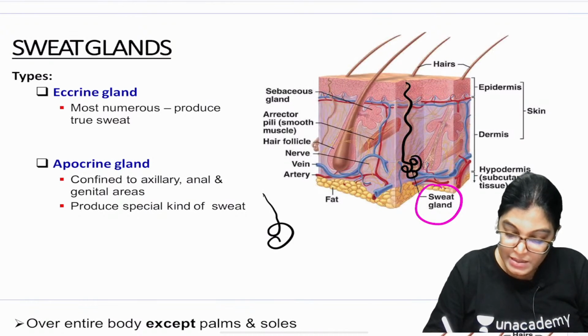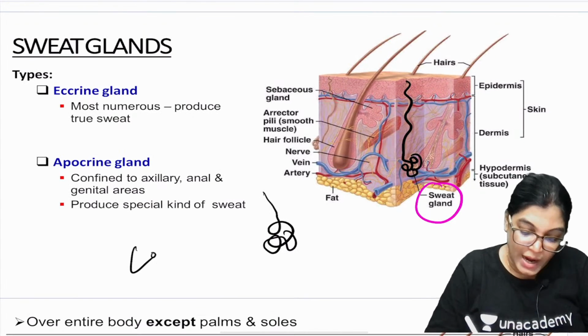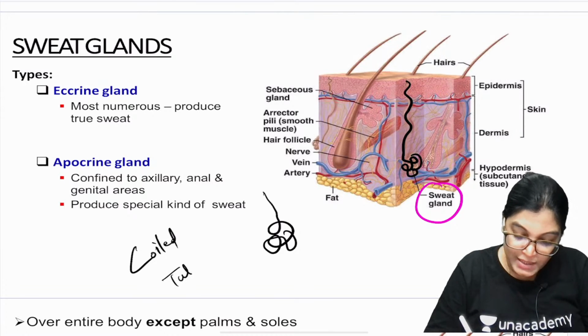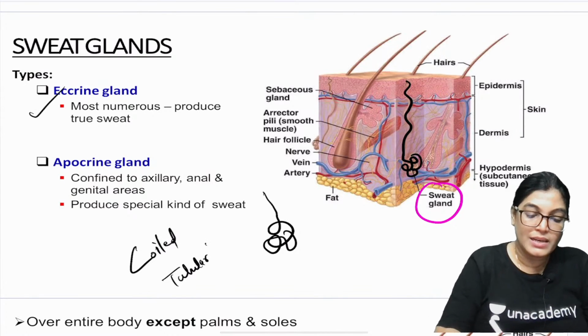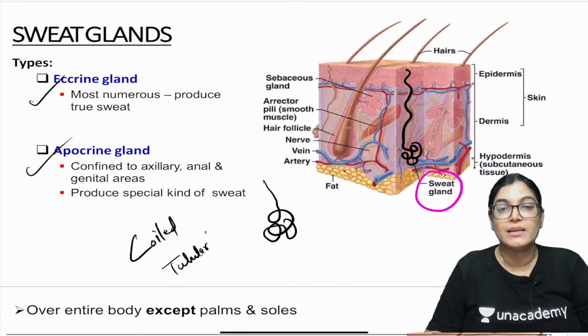So you will see here it is in the form of a coil. So it is a coiled tubular structure, a coiled tubular structure or gland. And there are two types of sweat gland. One is eccrine and the other is apocrine.